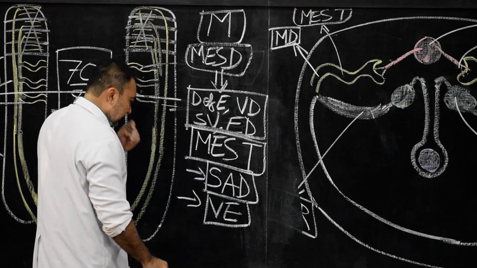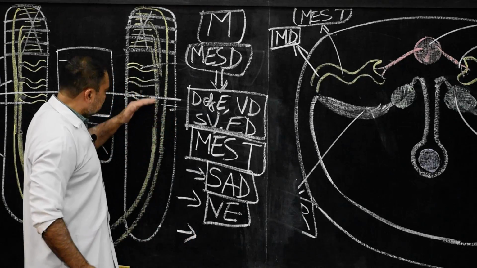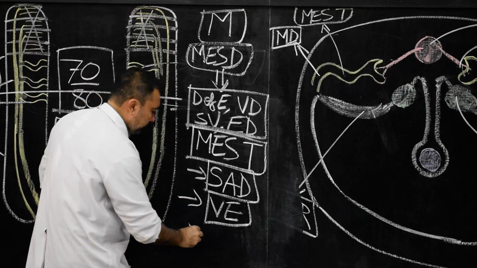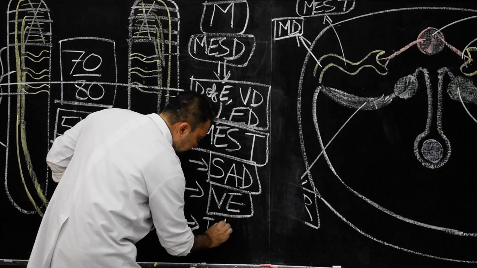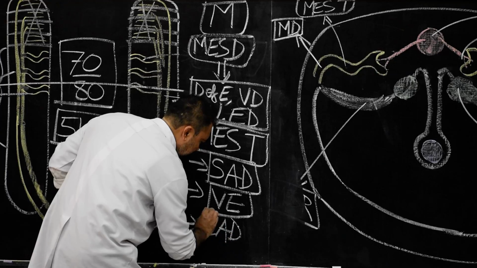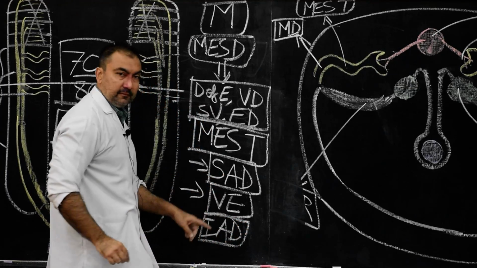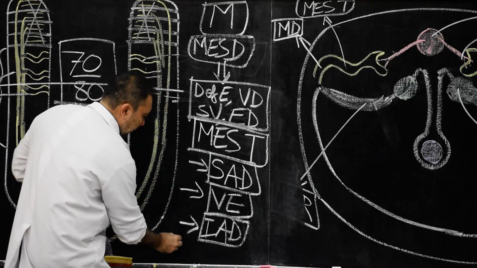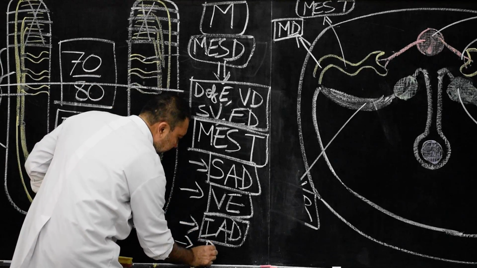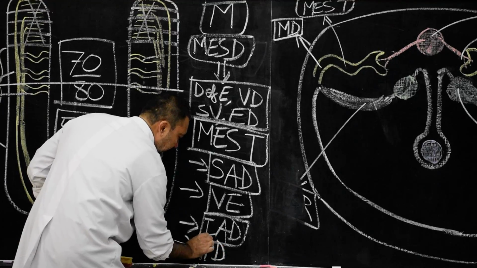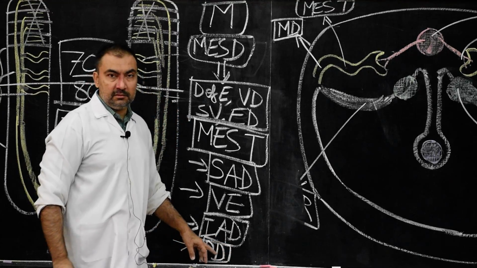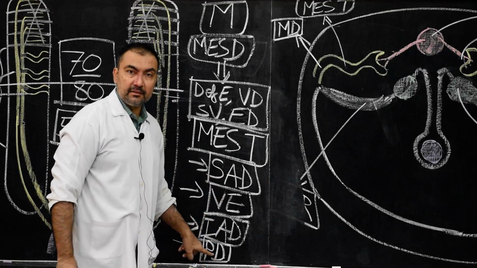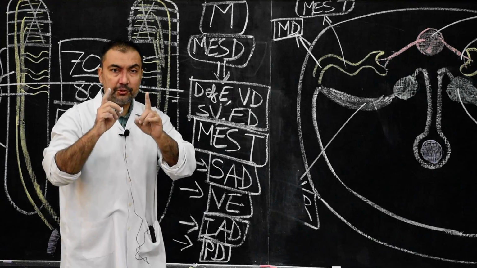What about the distal mesonephric tubules, the lower ones? They will lead to development of inferior aberrant ductules, which are present again in the testes, and along with it the paradidymis, the structure which is present in the testes. The 4 structures which I have written will develop from mesonephric tubules.